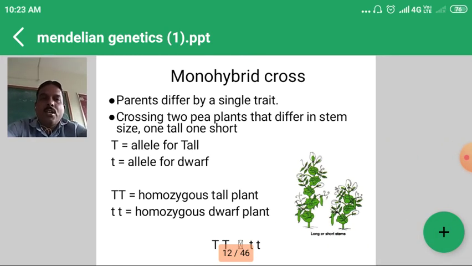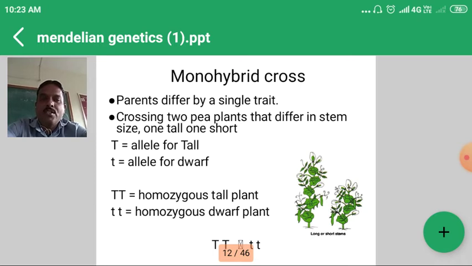Next one, that is the monohybrid cross. Crossing, again repetition, crossing of two plants that differ in respect of stem size. The example given is one tall and one short. Suppose we consider capital T for tall and small t for dwarf. Then which is the homozygous condition for tall? Capital T, capital T. This is the homozygous tall. And homozygous dwarf is small t, small t.